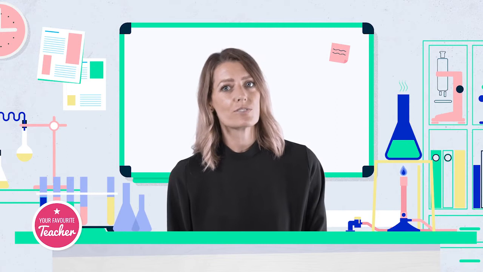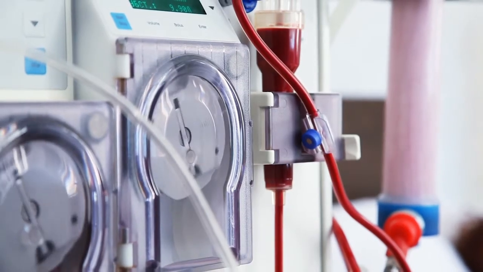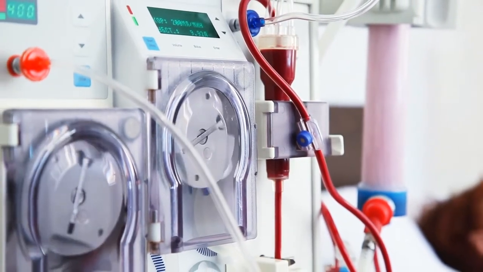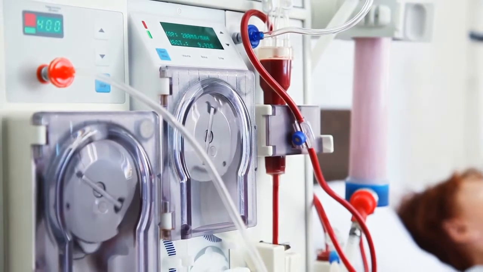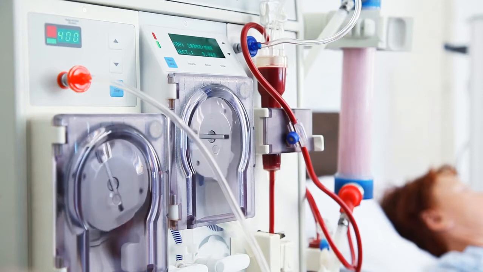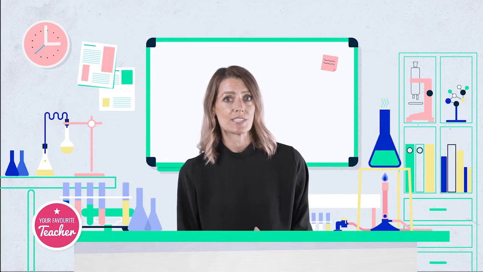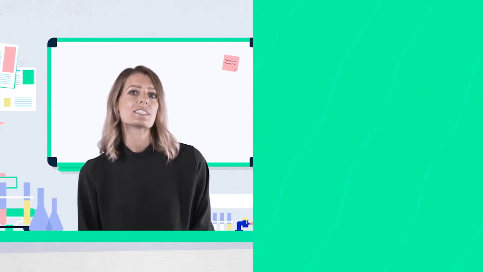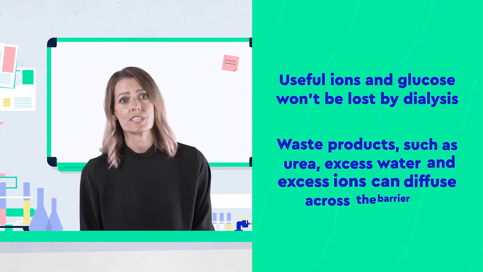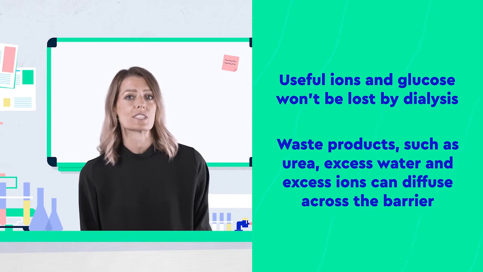Dialysis is where we artificially filter the blood in a patient's body. A dialysis machine acts like an artificial kidney. Here, the patient's blood flows between partially permeable membranes, mimicking the layout of the kidneys. These membranes are surrounded by dialysis fluid. Dialysis fluid has the same concentration of dissolved ions and glucose as healthy blood. This means that useful ions and glucose won't be lost by dialysis, but waste products such as urea, excess water, and excess ions can diffuse across the barrier.